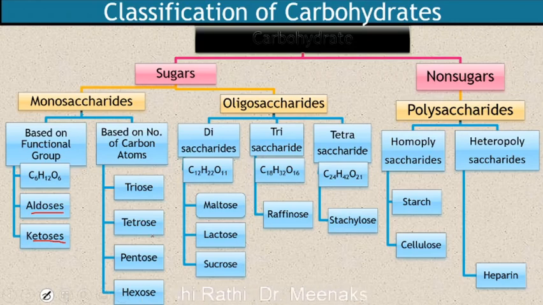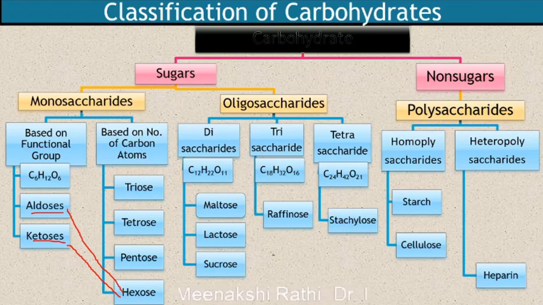So based on these, we can say that glucose, which contains aldehyde as a functional group and 6 carbon atoms, is an aldohexose. While fructose contains ketone as a functional group and 6 carbon atoms, so fructose is a ketohexose. In this way, monosaccharides may be aldotriose, aldotetrose, aldopentose, ketotriose, ketotetrose.